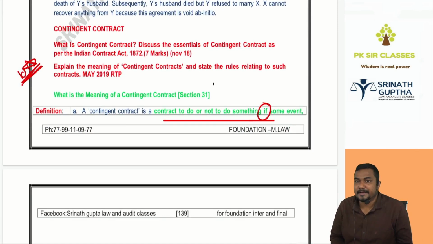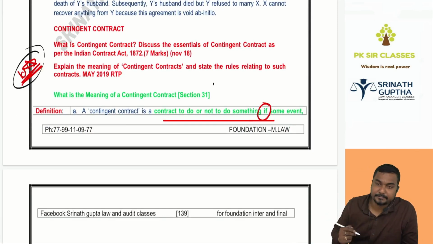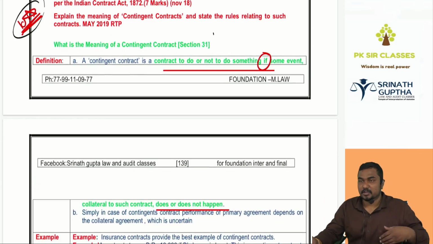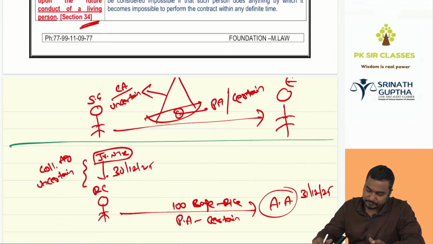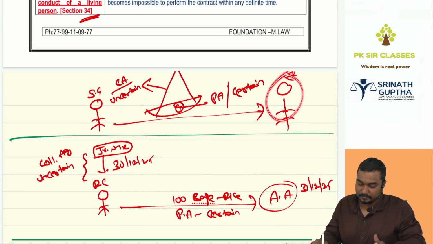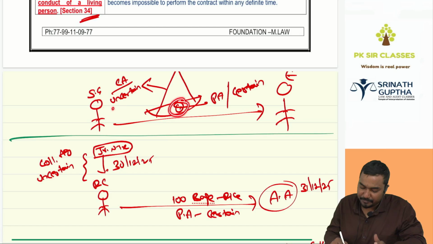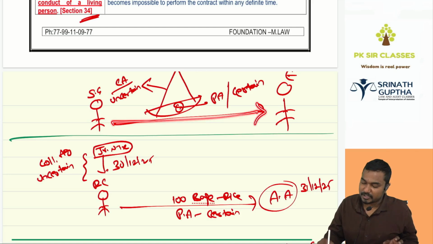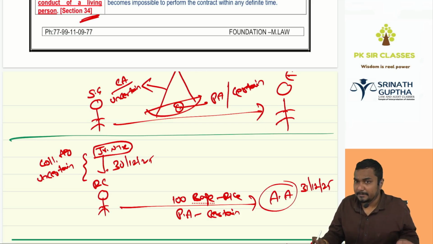Contingent contract, beta, 10 stars. Very, very important. What is a contingent contract? I'll give some examples. I said to Ishwar, I will give you a watch if the ship arrives at Mumbai. Delivery of the watch depends upon the arrival of the ship. Here there will always be an "if", beta. There will be a condition. I will give you the watch if the ship is arriving at Mumbai. If the ship is not coming, I need not give. If the ship is coming, I will give.